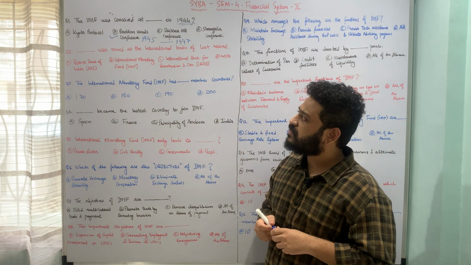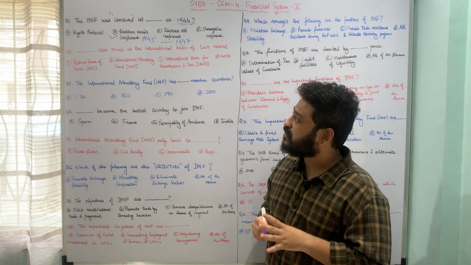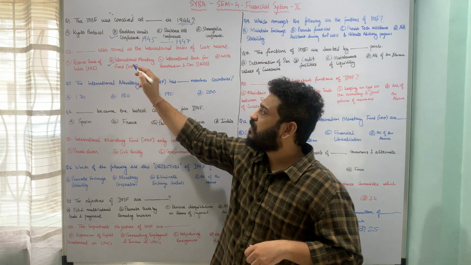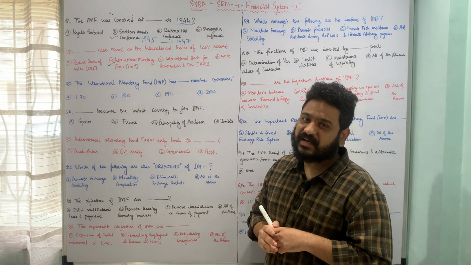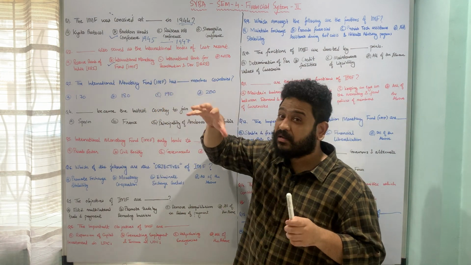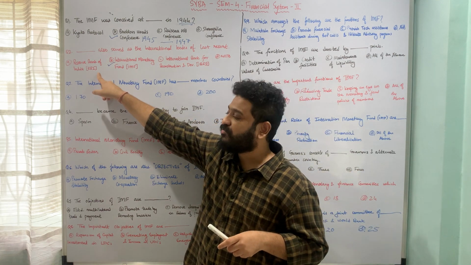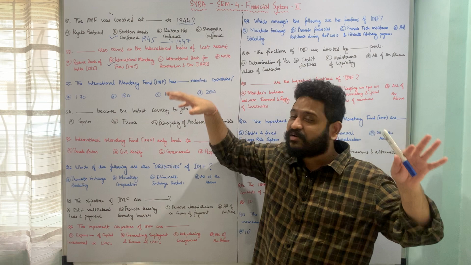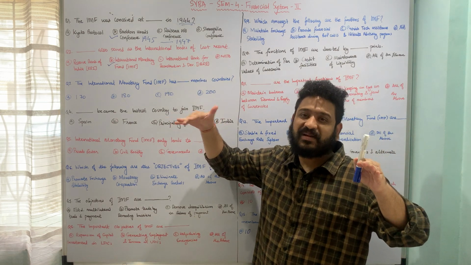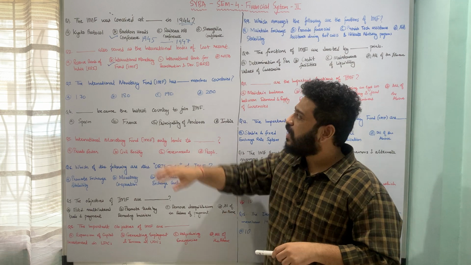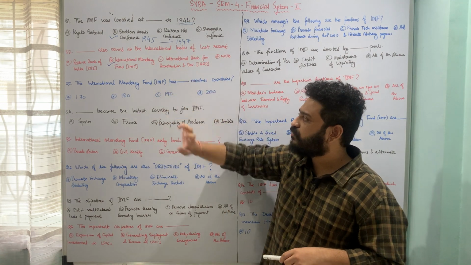So here the correct answer is that the IMF also served as the international lender of last resort, and therefore option B, International Monetary Fund, is the correct answer to this particular question. When the lender of last resort is with respect to India, it is the Reserve Bank of India. When it is with respect to the international level, then it is the International Monetary Fund. I hope both these questions are clear. Let us now move to the next one.